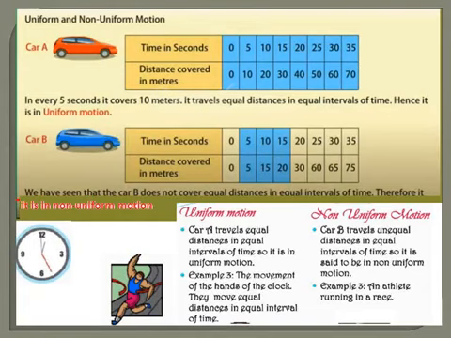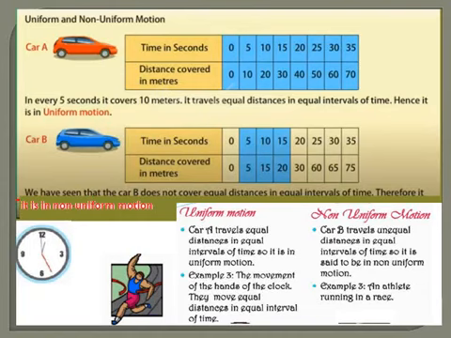Now in the slide you are given two examples, car A and car B. Look at the table beside car A: time in seconds and distance covered in meters. In 0 seconds it is at 0 meters. In 5 seconds it is 10 meters. 10 seconds, 20 meters. 15 seconds, 30 meters. So it goes on like this.